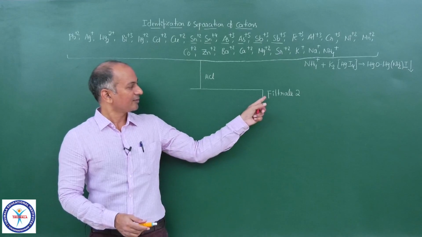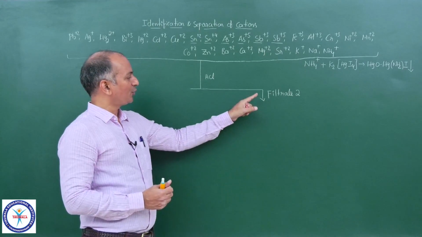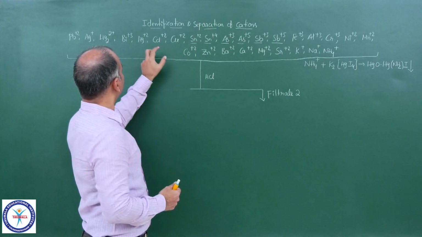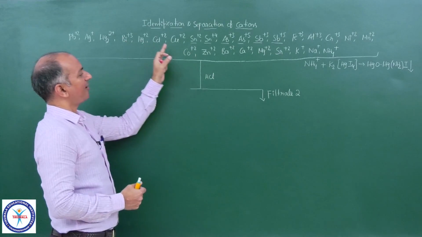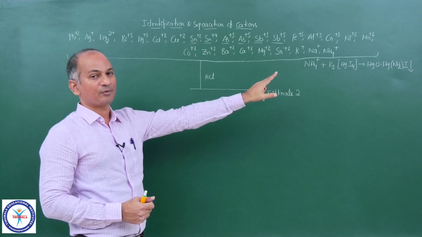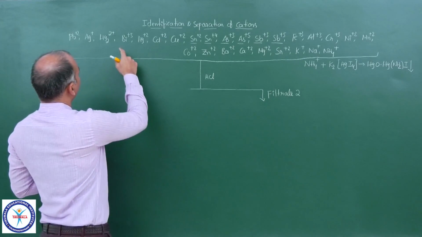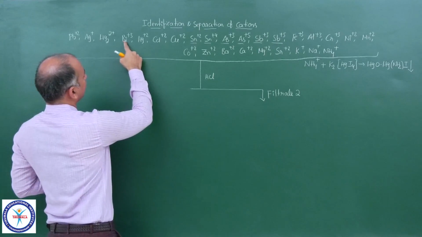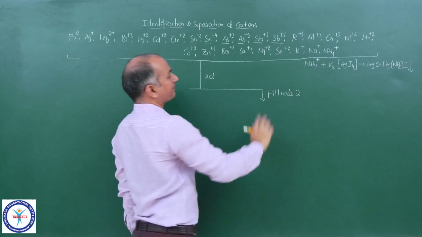Now let us go to that filtrate. Now that filtrate 2 contains the cations from here, all cations, of course except NH4+. We have already separated NH4+ with the help of that Nessler's reagent. So we have from Bi3+ to Na+, all of them.